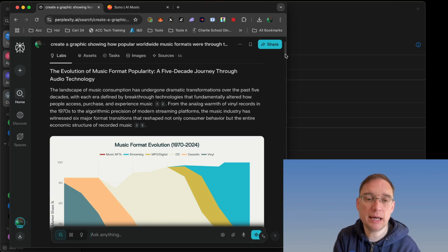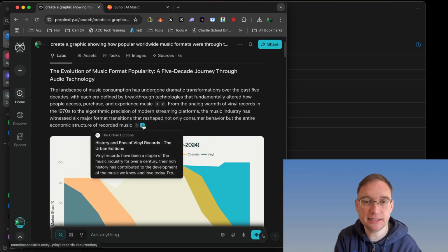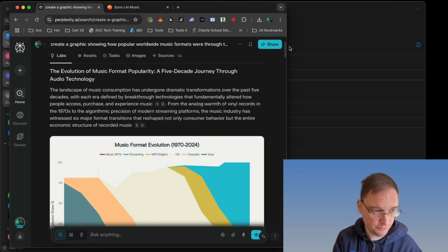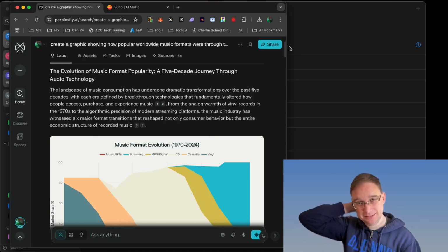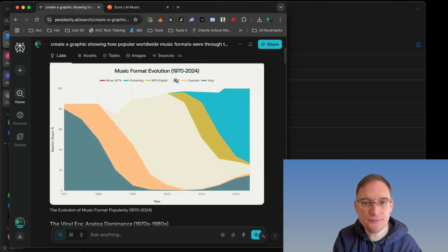Now, what I love about Perplexity is you do have these references, so you can find out whether everything it says is actually true. You can't always take what it says as gospel because it does hallucinate, so that's something to bear in mind. So this is a chart from 1970 all the way to 2024.